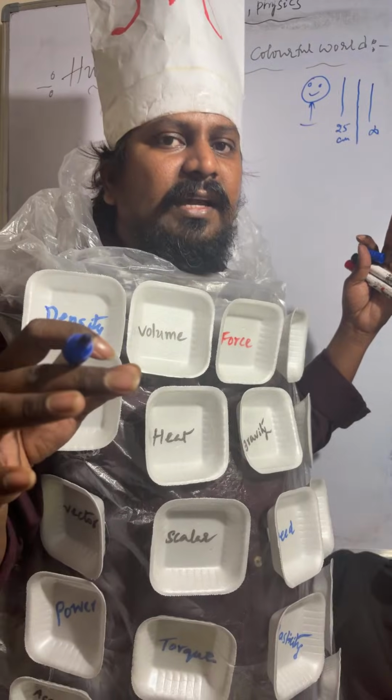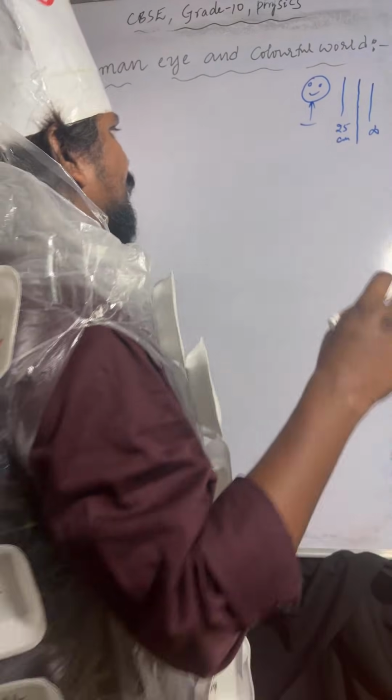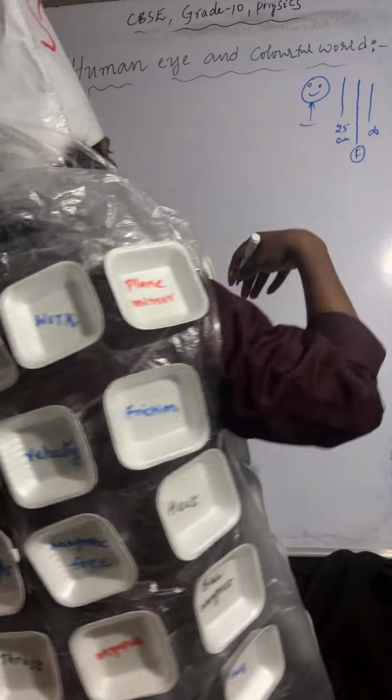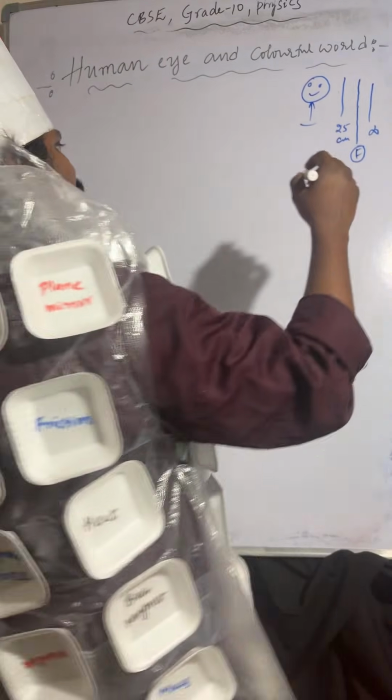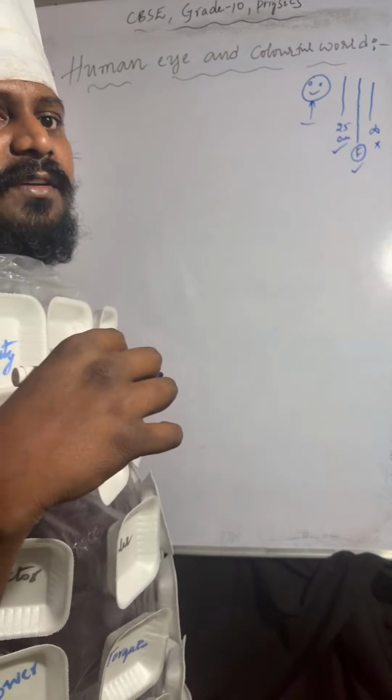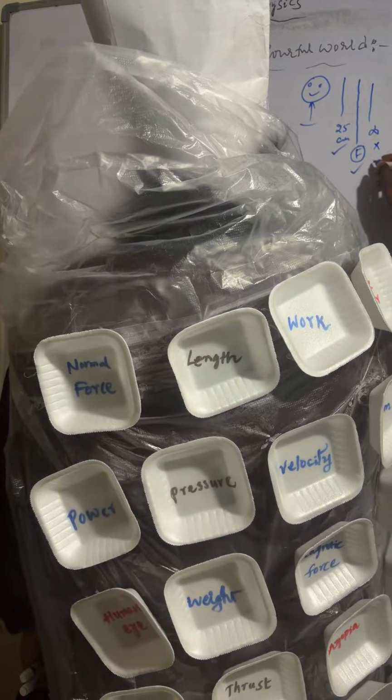We can see this one, but we can't see the far point, so we have to correct it. Draw the diagram.